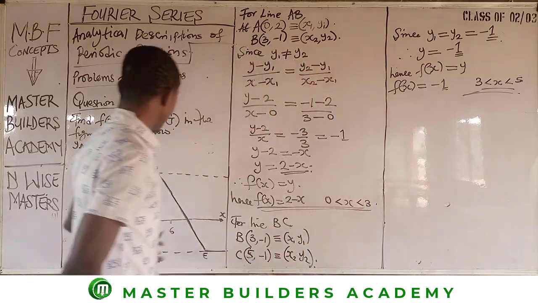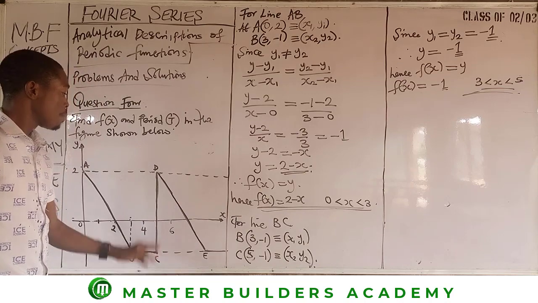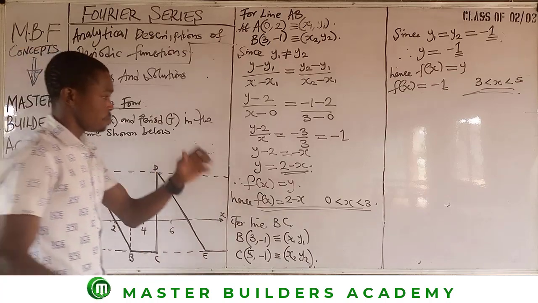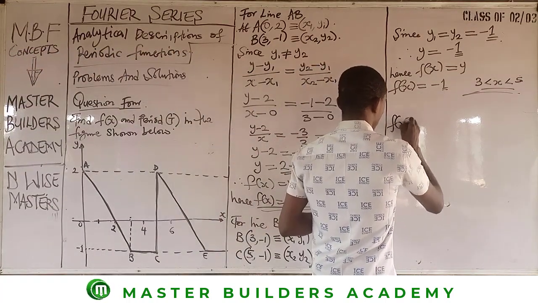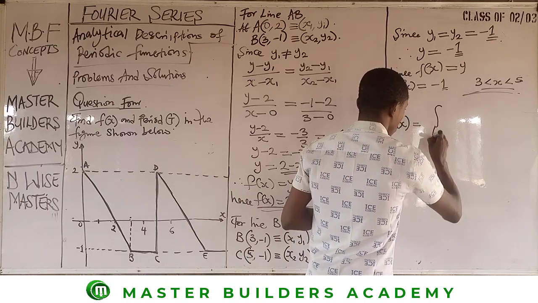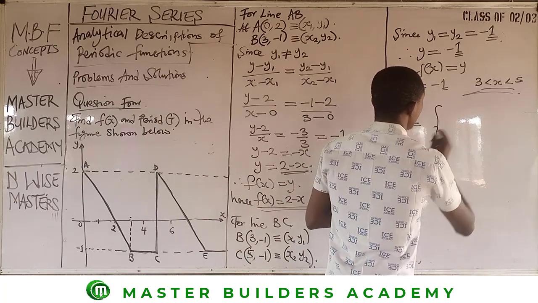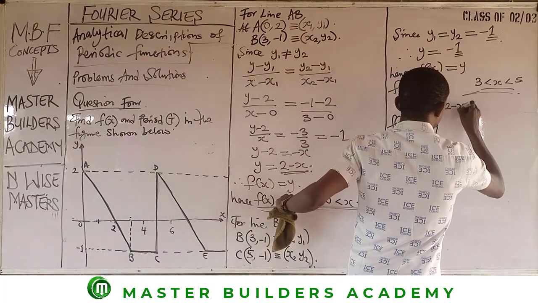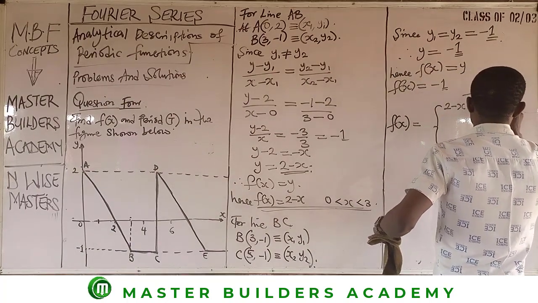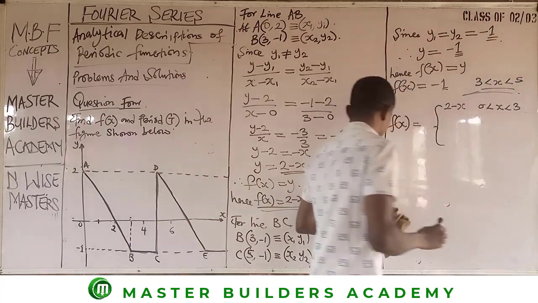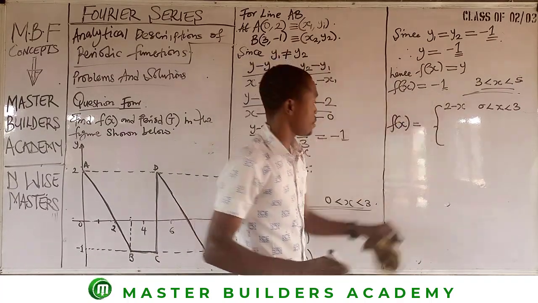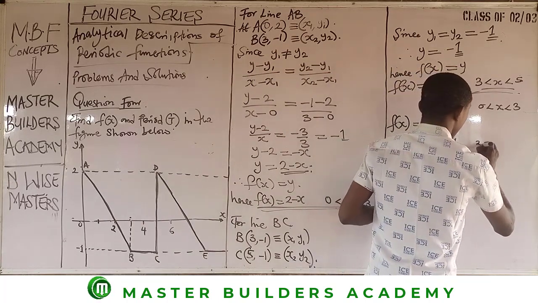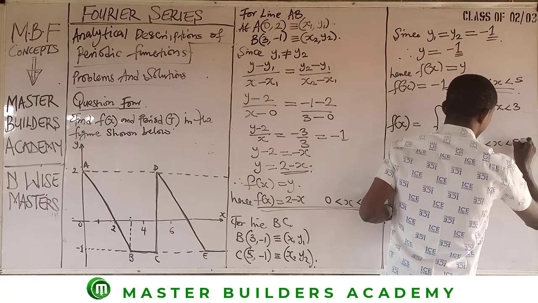Finally, because we have completed a cycle at C, because what we have from C, D to E is what we already have here. Okay? So, we have that in summary, f of x is equal to the first function of x is 2 minus x. At what range? Between 0 less than x less than 3. Then the second function of x is negative 1. So we have minus 1. Within what range? Between 3 less than x less than 5.